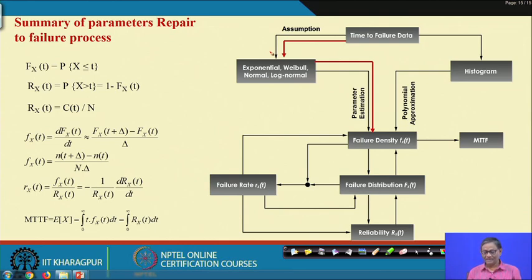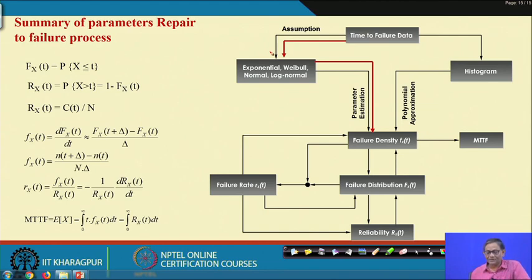So, what happens, you may assume a certain distribution, because you have past experience that if these are the symptoms, then ultimately the particular random variable, if it exhibits certain symptoms, is basically coming from a known probability distribution.